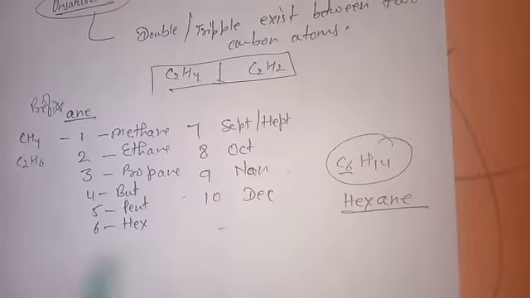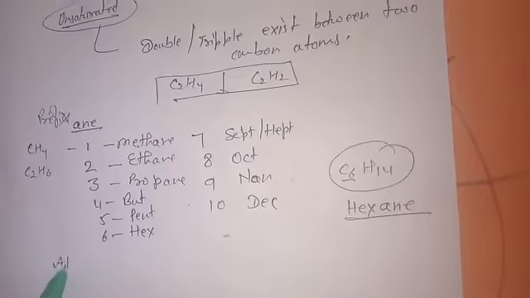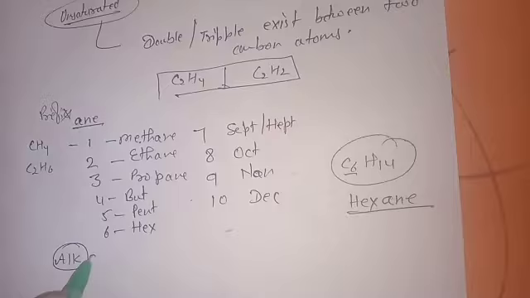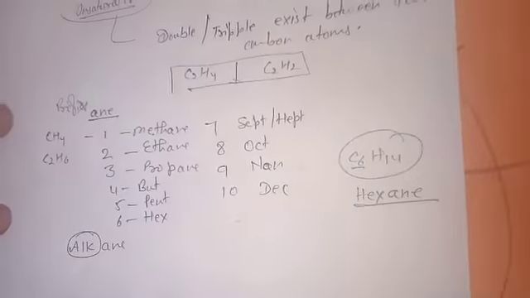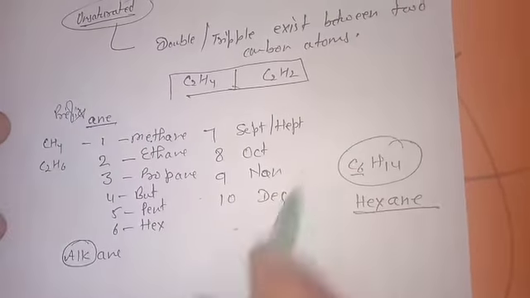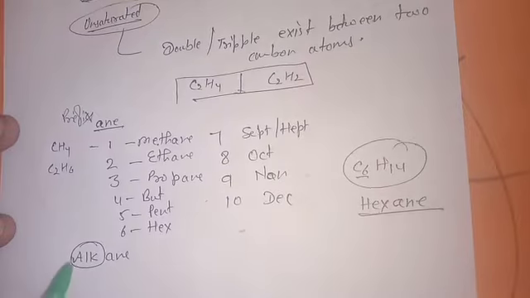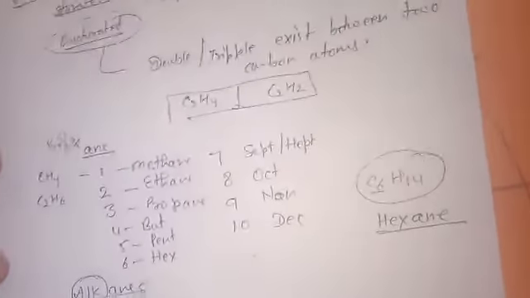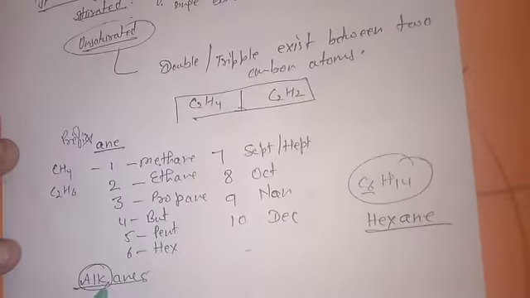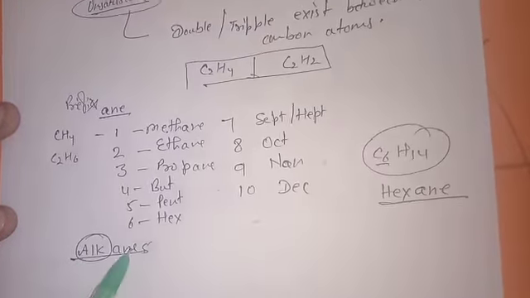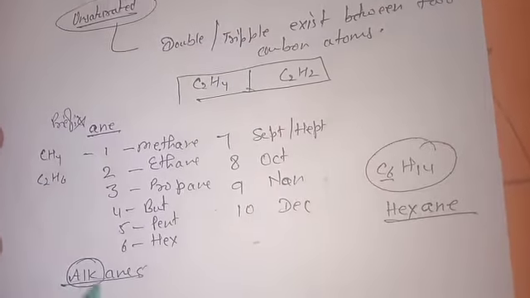Saturated hydrocarbons are generally known as alkanes. If one carbon we write methane, 2 ethane, so in general we write alkane.